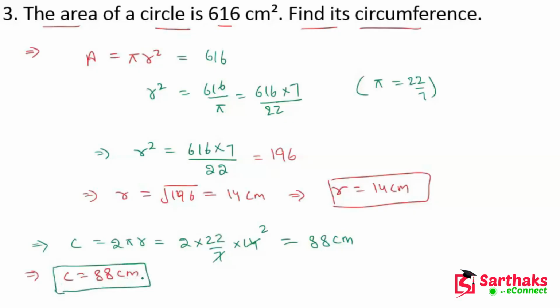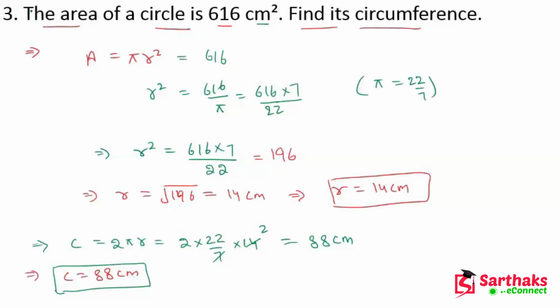I hope you understand these things, my dear friends. Circumference is in the single unit, which means it is not in the square. Like in the area, the unit is centimeter square or meter square. But the circumference is a distance term, so we are writing the single unit, centimeter.